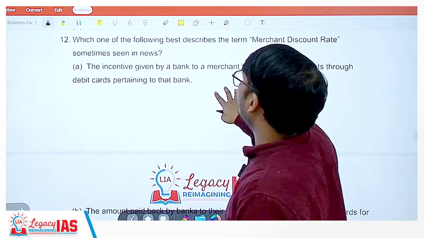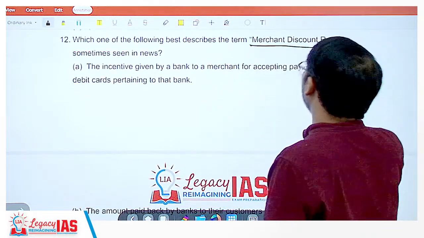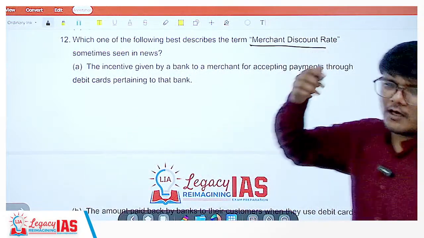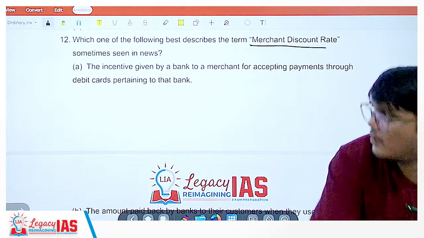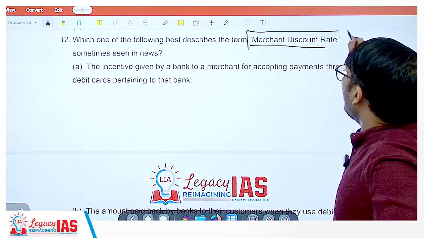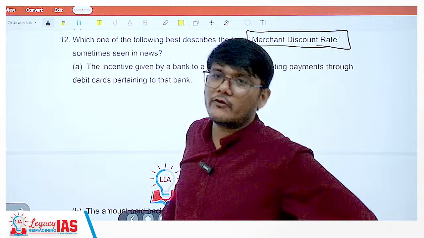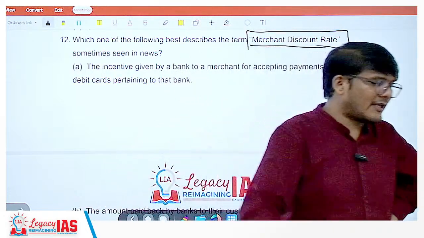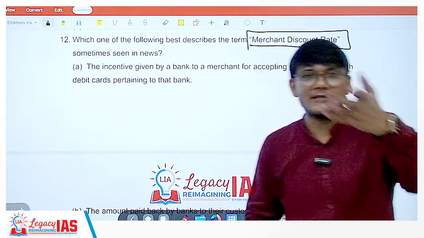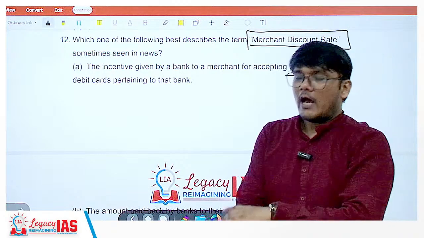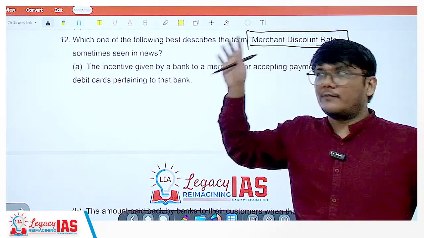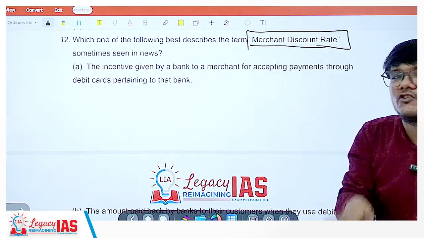Which of the following best describes the term merchant discount rate? It's a very recent question. You can also put this, let's say, under microeconomics, for example. It's related to the customer or consumer. Okay, merchant discount. Now, probably this is a very recent question. If it would have been asked 15 years ago, you would probably have been able to answer if you were of this age which you are right now when giving the exam, 21 years of age, 15 years ago. Why? Because earlier you would see that. Now you will not realize that because it does not even exist as such now prevalently.